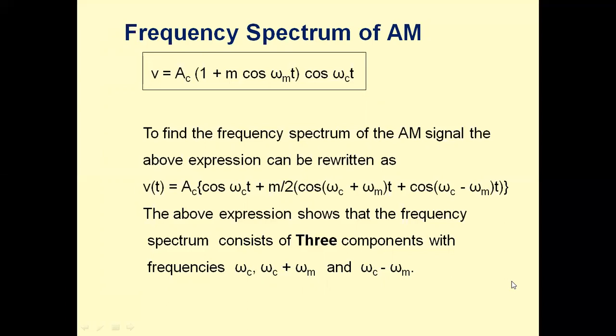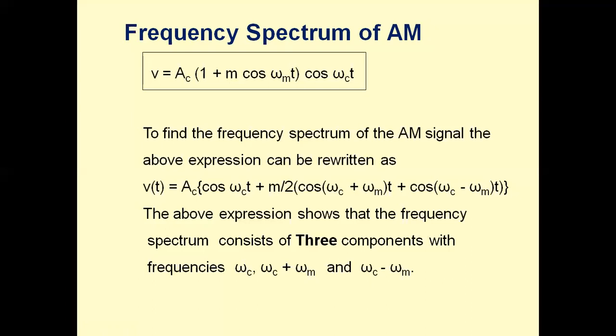So how many frequencies are there in the AM wave? There are three: one is the carrier frequency, the second is the upper sideband frequency, USB, and the third is the lower sideband frequency, fc minus fm.